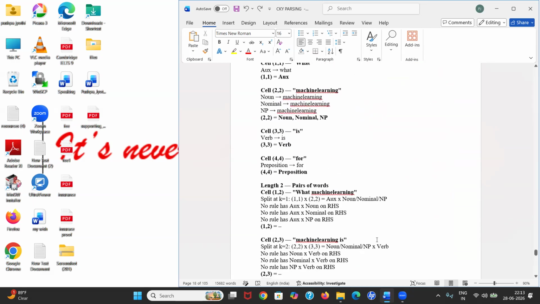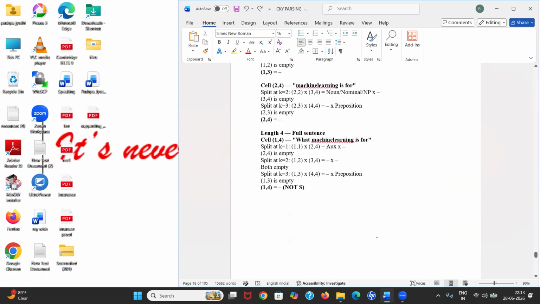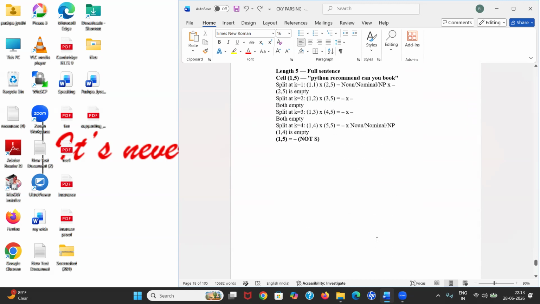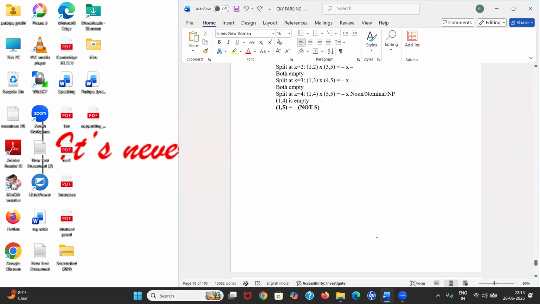That's how I did all my three sentences. Now by using the CKY parser, that's how you decide whether you can derive or not. By using the CKY parser, you can decide whether these sentences belong to our language or not by the starting variable. Thank you very much.